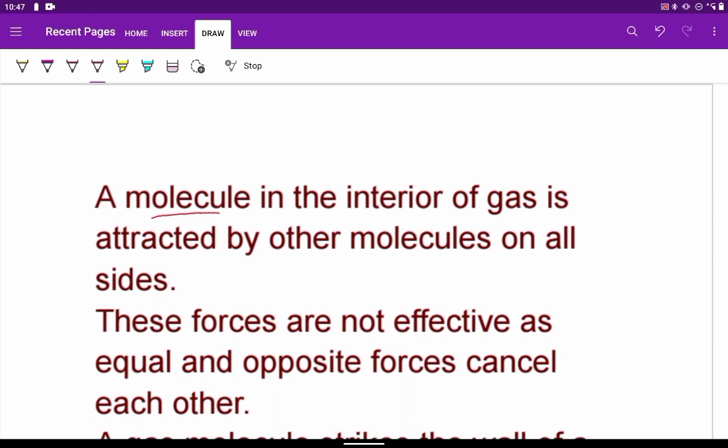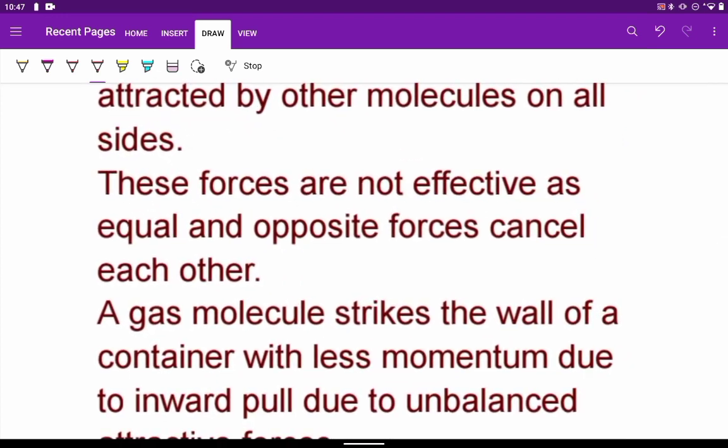So in the interior of the gas, if we think there is a molecule, like say if this is the container having so many molecules, let's say this molecule at the center, it will face attraction from all the sides by other molecules. These forces are not so effective because they are equal and opposite forces and they will cancel each other.